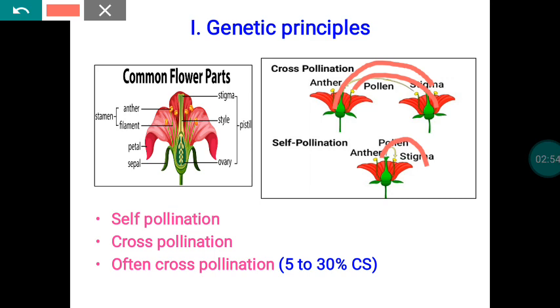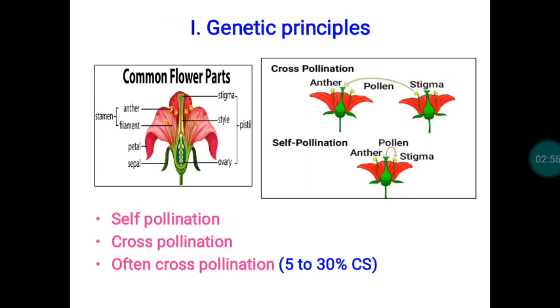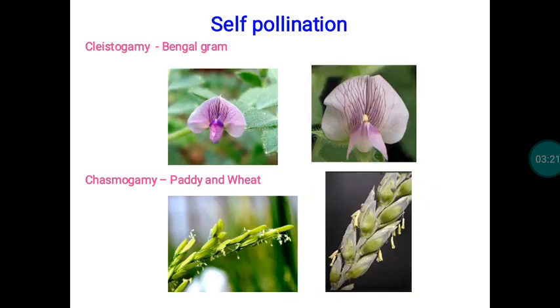Based on the pollination behavior, the cultivation, crop management activities, land preparation, and planting designs, everything will vary. All that we can see in the agronomy principles. Seed is the outcome of pollination and fertilization, and that is regulated by either self-pollination, cross-pollination, or often cross-pollination.